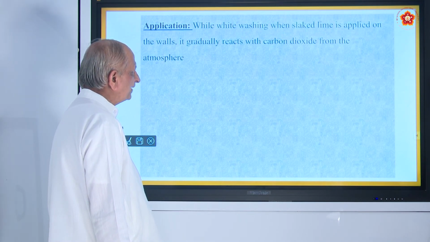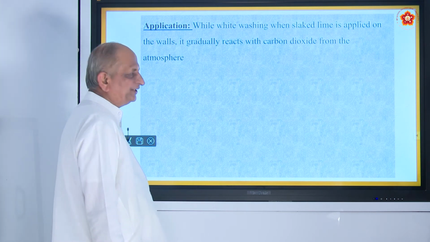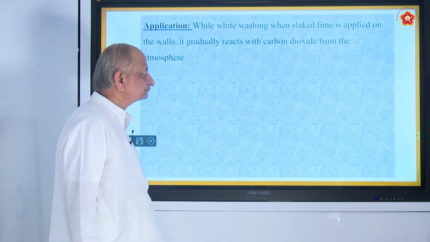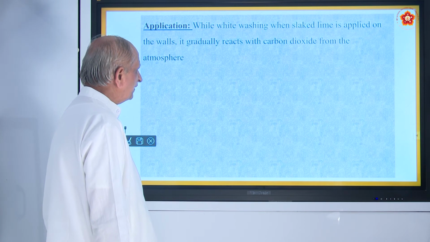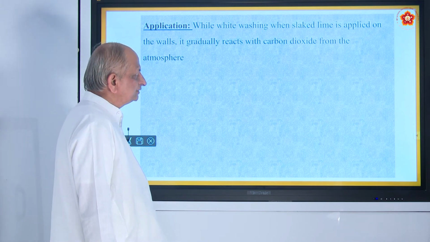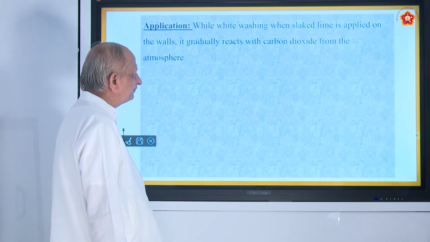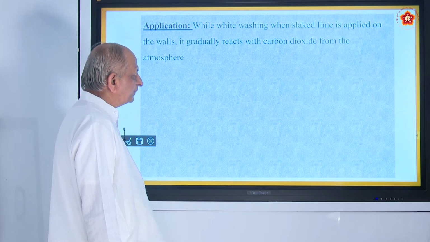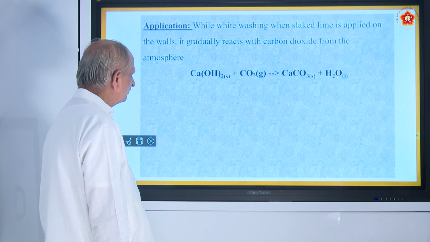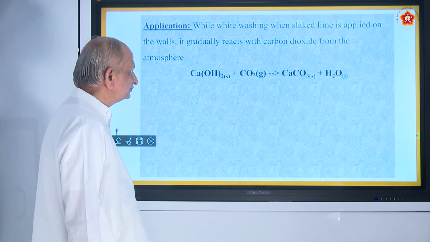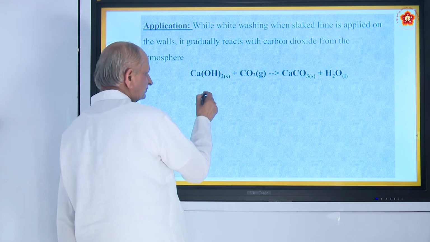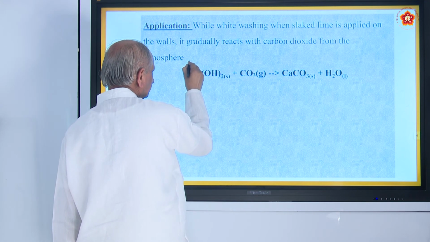And we will see now some more examples, applications of this combination. While whitewashing, you might have seen slaked lime solution is added to the walls. Gradually it reacts with carbon dioxide from the atmosphere. Here this is slaked lime called calcium hydroxide.